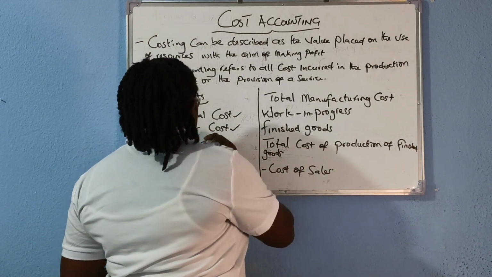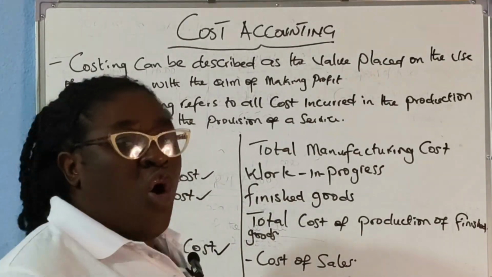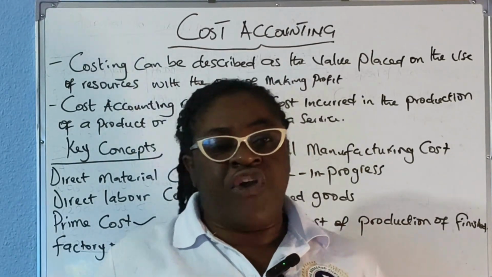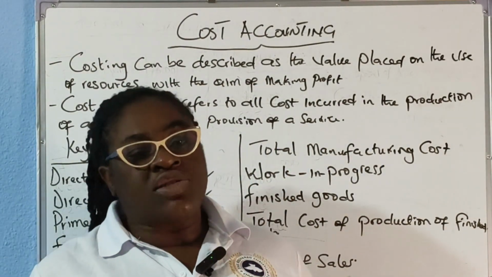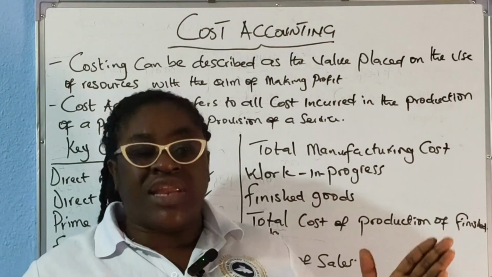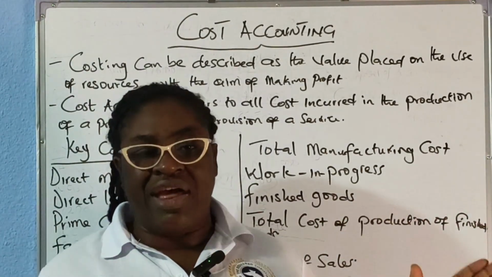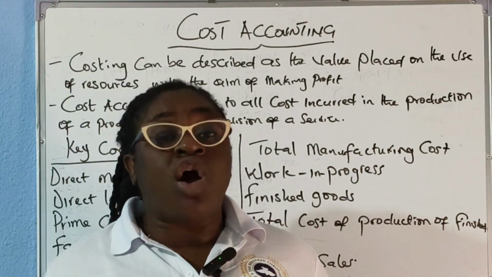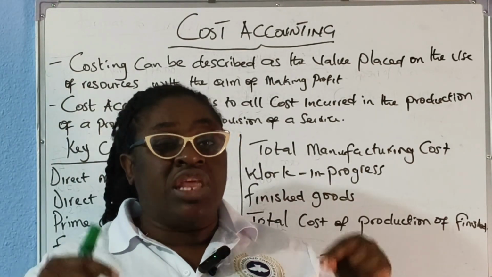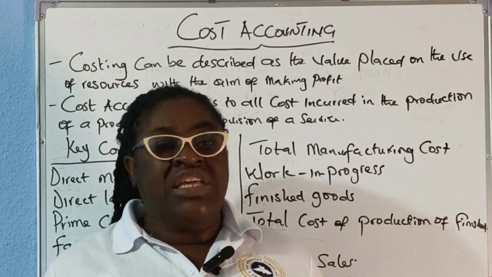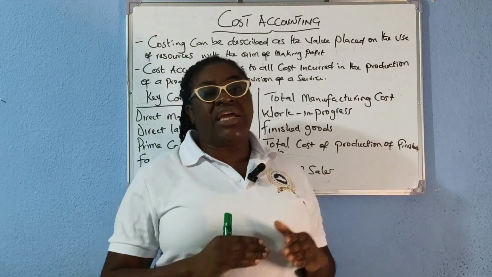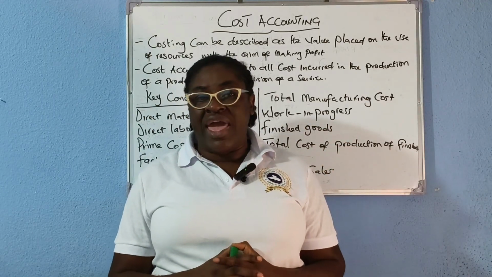And after that, we have what we call factory overhead cost. This includes every other cost apart from direct material and direct labor. Every other cost incurred in the factory is allocated to factory overhead cost.